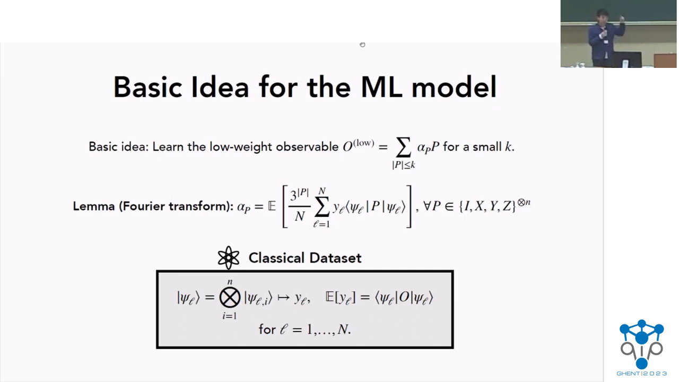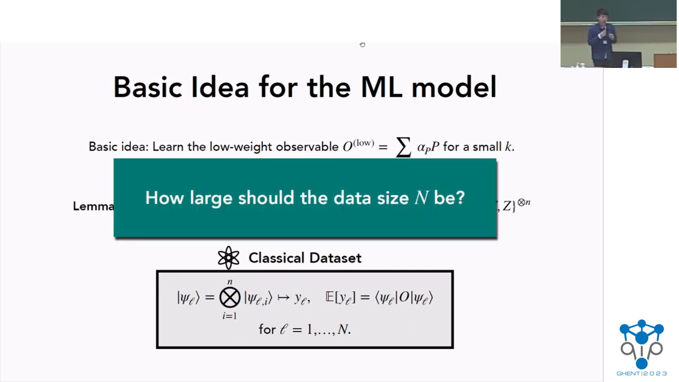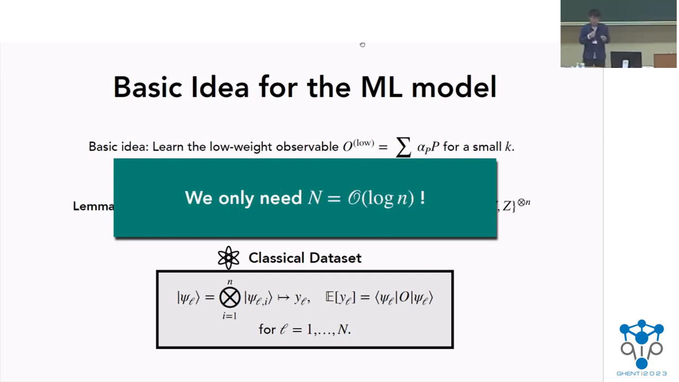However, even though it's equal in expectation value, if you take a finite set of size N, there's going to be statistical fluctuation. And the larger capital N is, the smaller the fluctuation would be, and the closer we can learn this low-weight observable. So now this raises a very important question, that is, how large should this data size capital N in the data set be so that the learned observable is close to the true low-weight observable? And in this work, another interesting finding is that this capital N can be set to be only logarithmic in the system size.